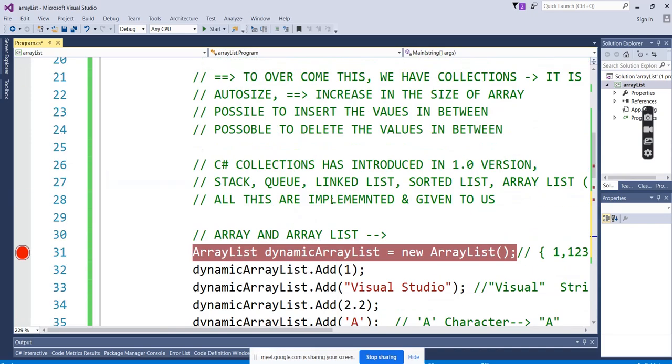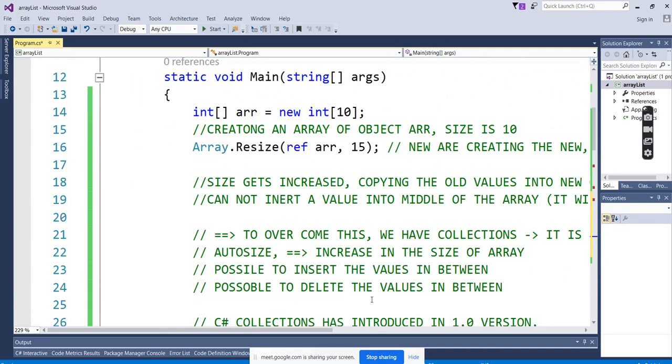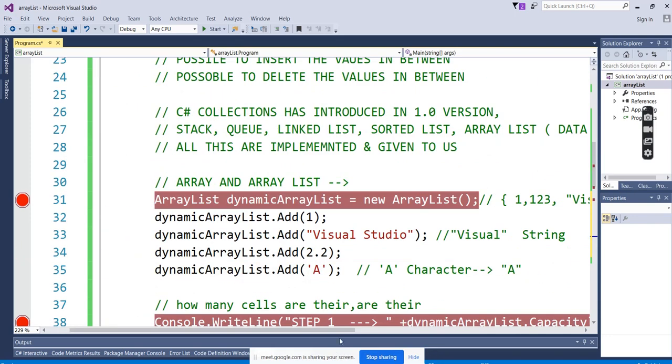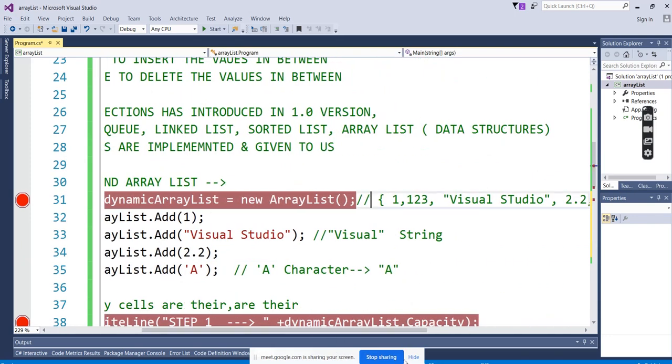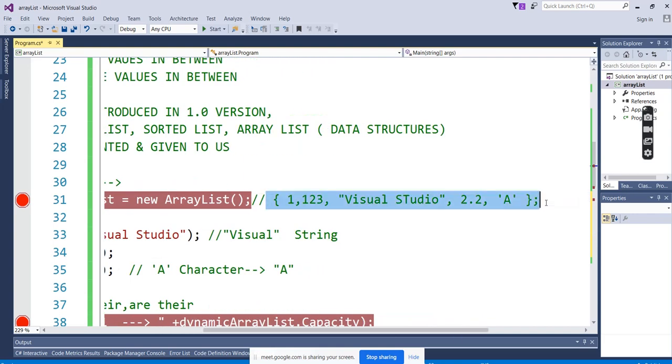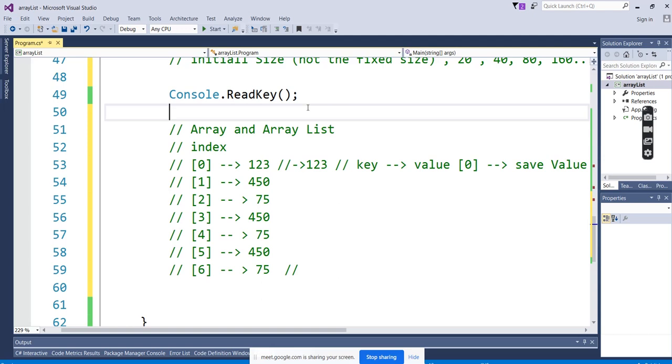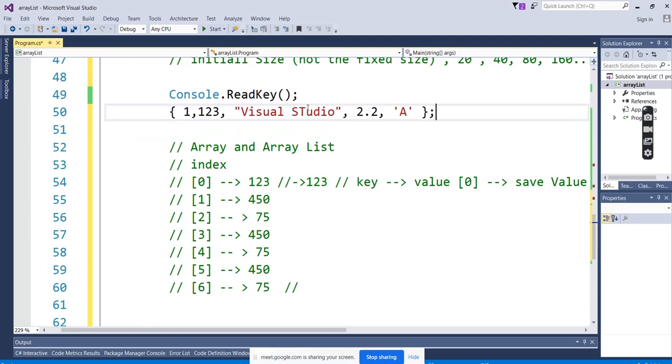If it is storing in the sequential order here, we have mentioned something. Like this, if you're going in the sequential order, I saved like this, for example, 1, 2, 3.